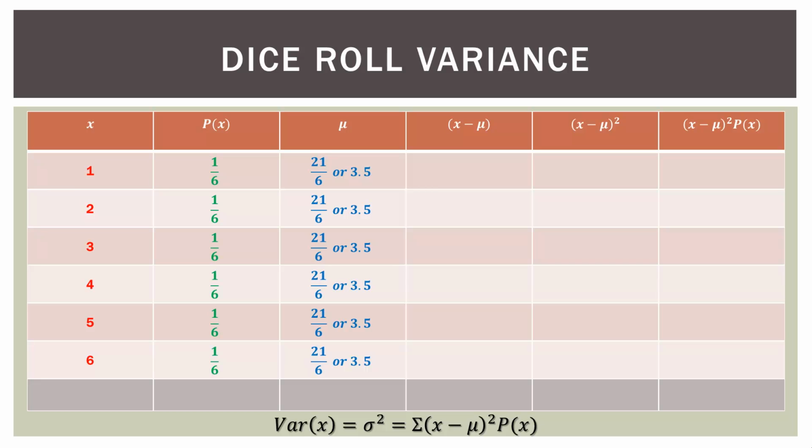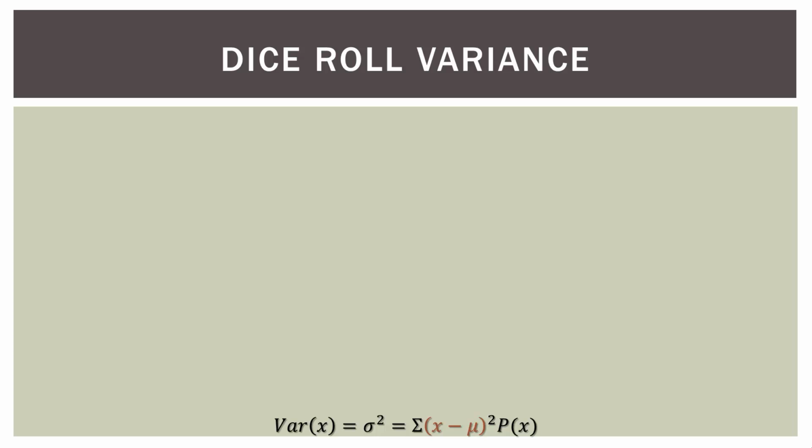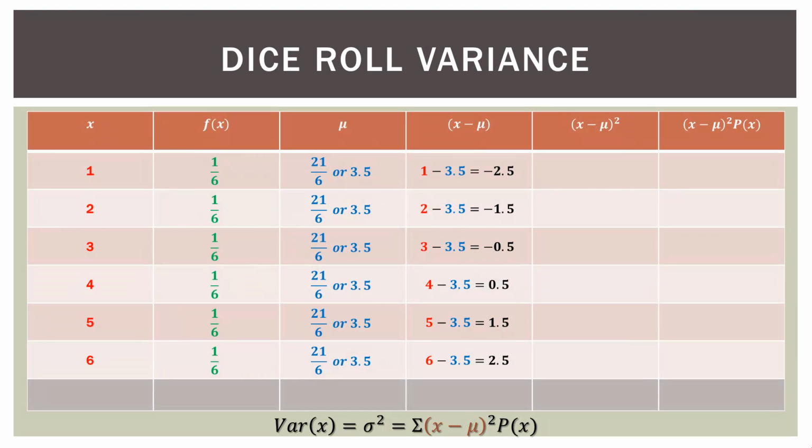Now if you look to the fourth column, the first blank column, you see we have x, which is our random variable outcome, minus the mean. So this is just simple subtraction. So if you look down below, at the very bottom in the expression, I've actually highlighted what we're doing here. So it's kind of in a dark red.